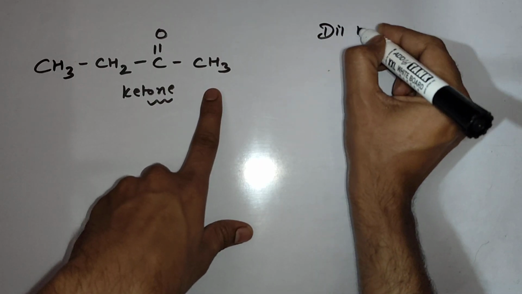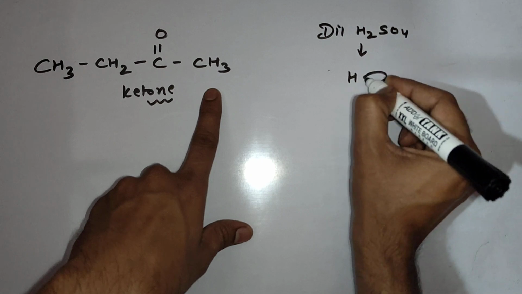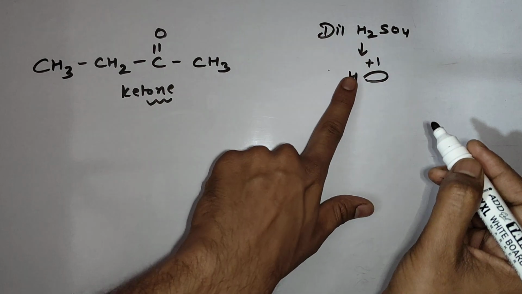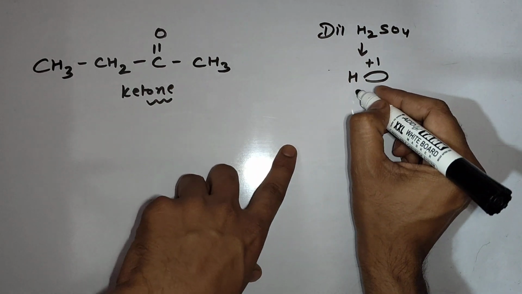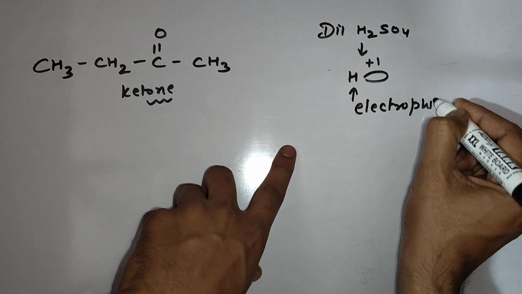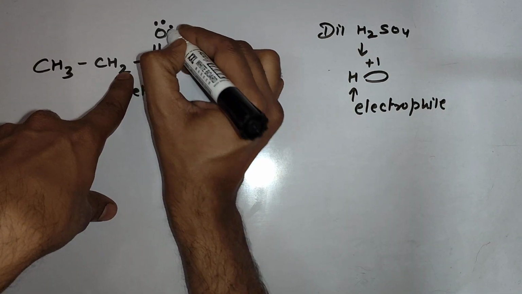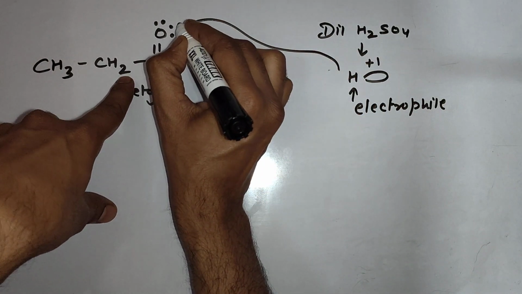Dilute H2SO4 which we are using will provide us positive particles, H positive. H positive are electrophiles. Electrophiles need electrons. Who can provide electrons? Oxygen.